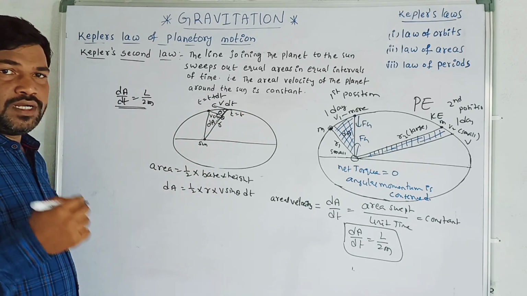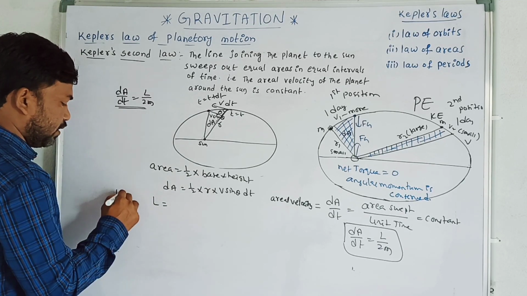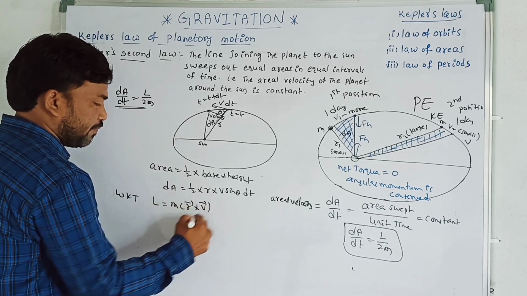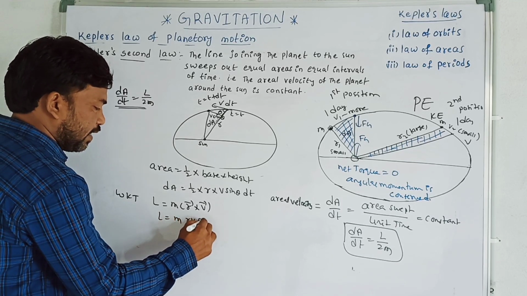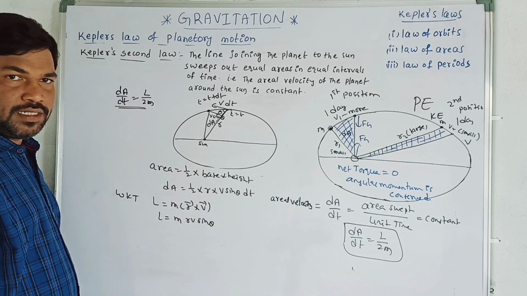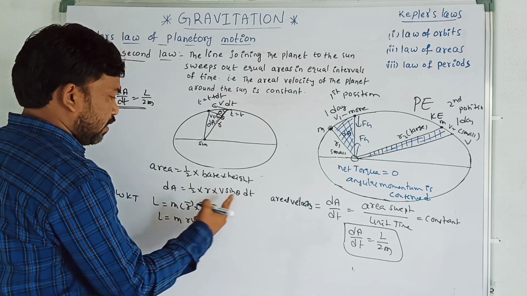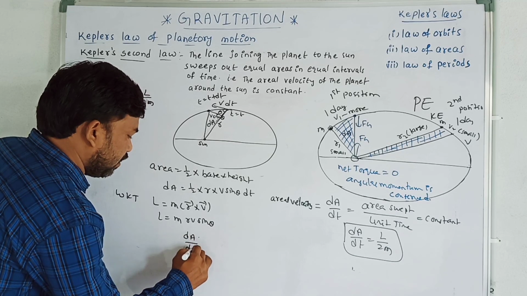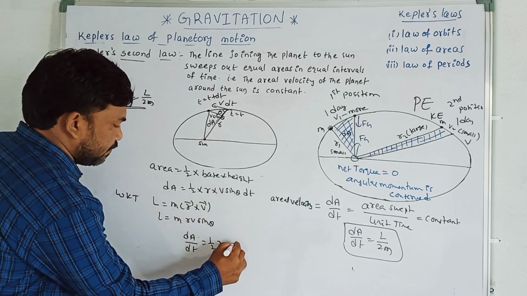Now we know that angular momentum L is equal to mass into r bar cross v bar. Then L is equal to m into rv sin theta, the cross product, so this is mvr sin theta. But here we have dA, and sending dt to this side, dA by dt is equal to half into rv sin theta.